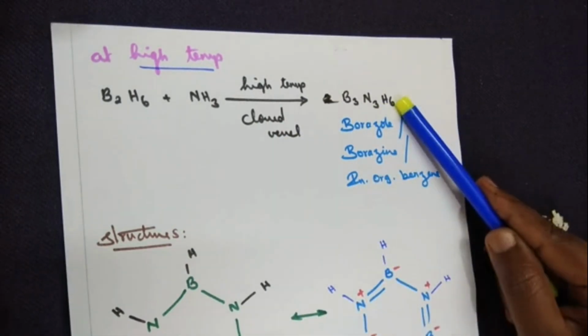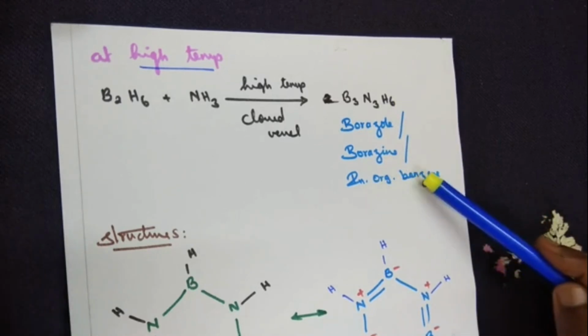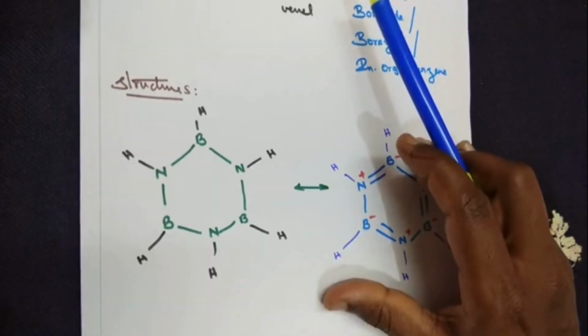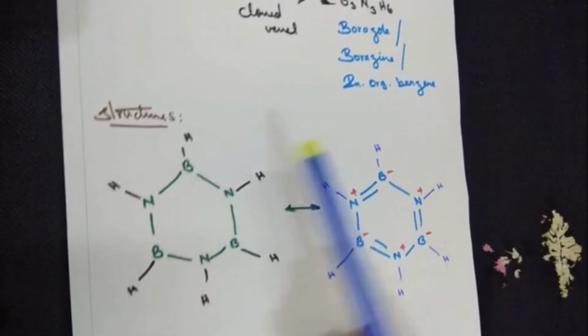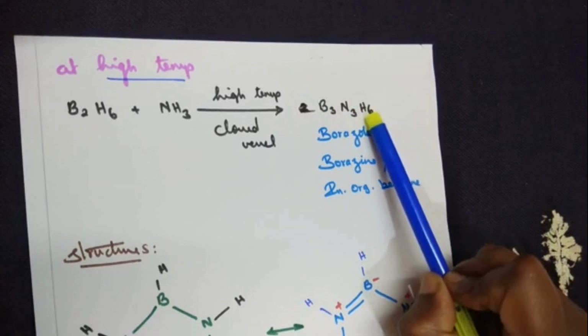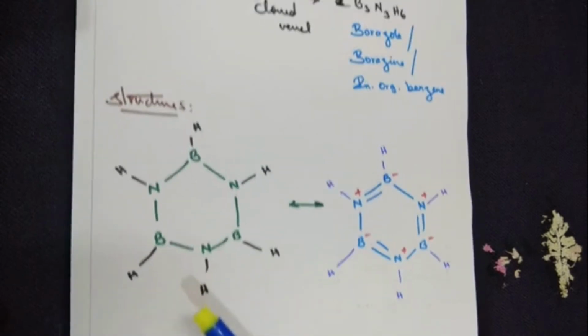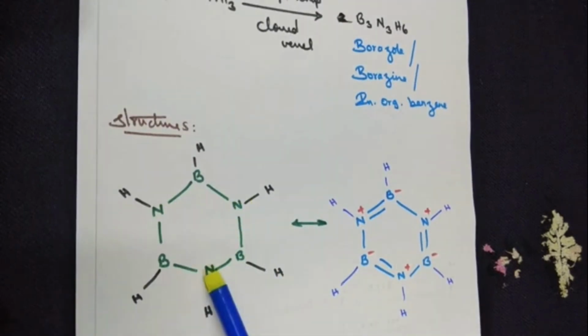B3N3H6. Now this is called borazole, inorganic benzene. The structure of it is like this. So how many borons have I got? I've got 3 atoms of boron, 3 atoms of nitrogen, 6 atoms of hydrogen. So 1, 2, 3 atoms of boron. Then I've got 3 atoms of nitrogen and 6 atoms of hydrogen.